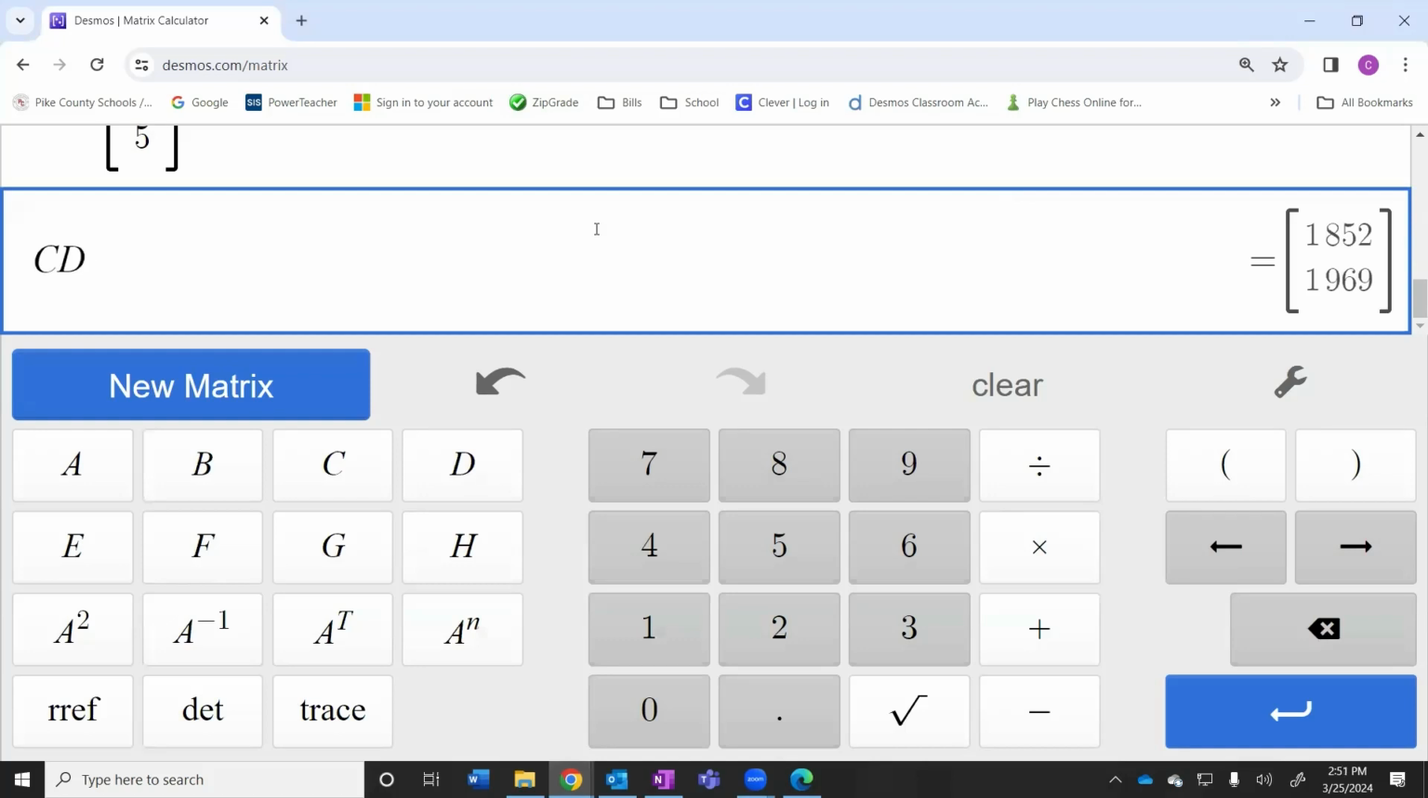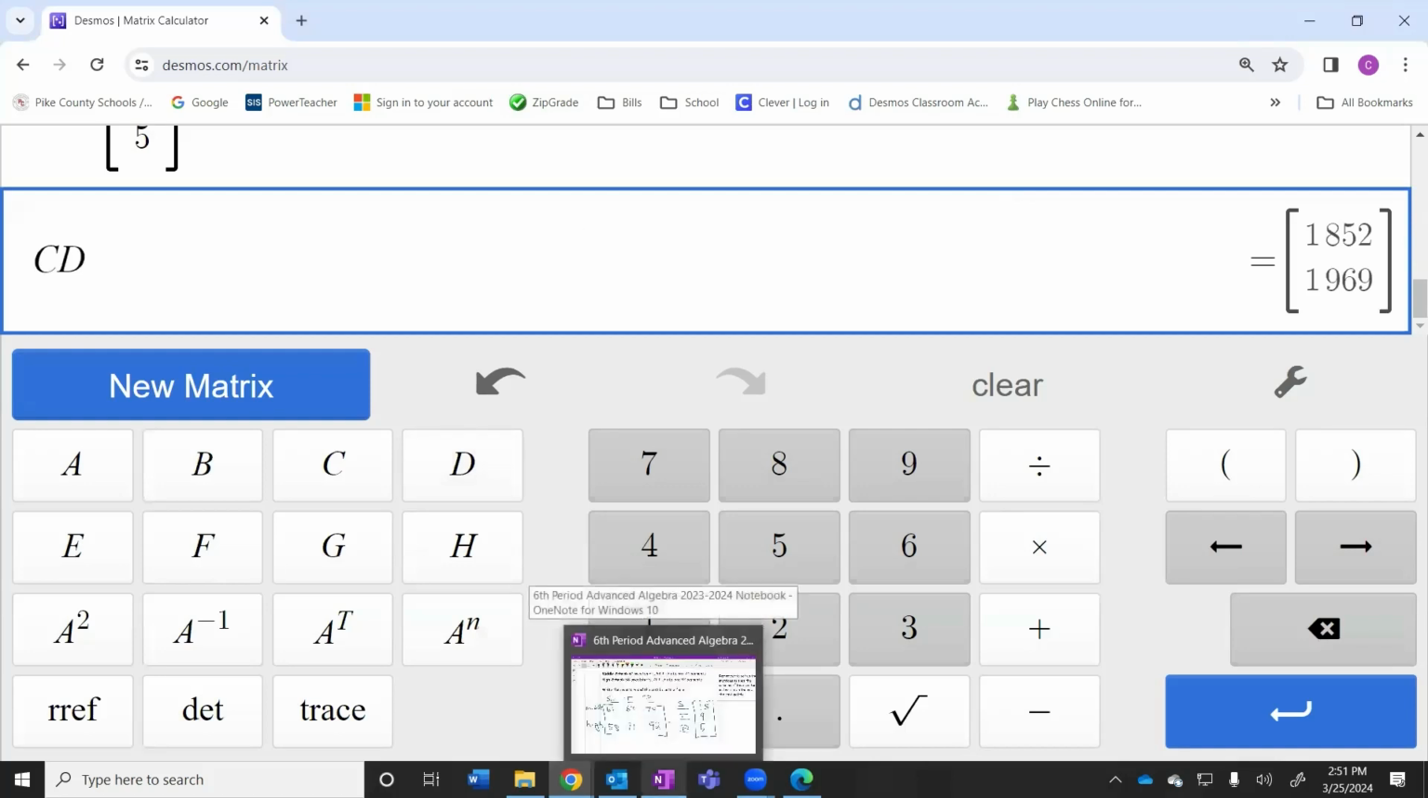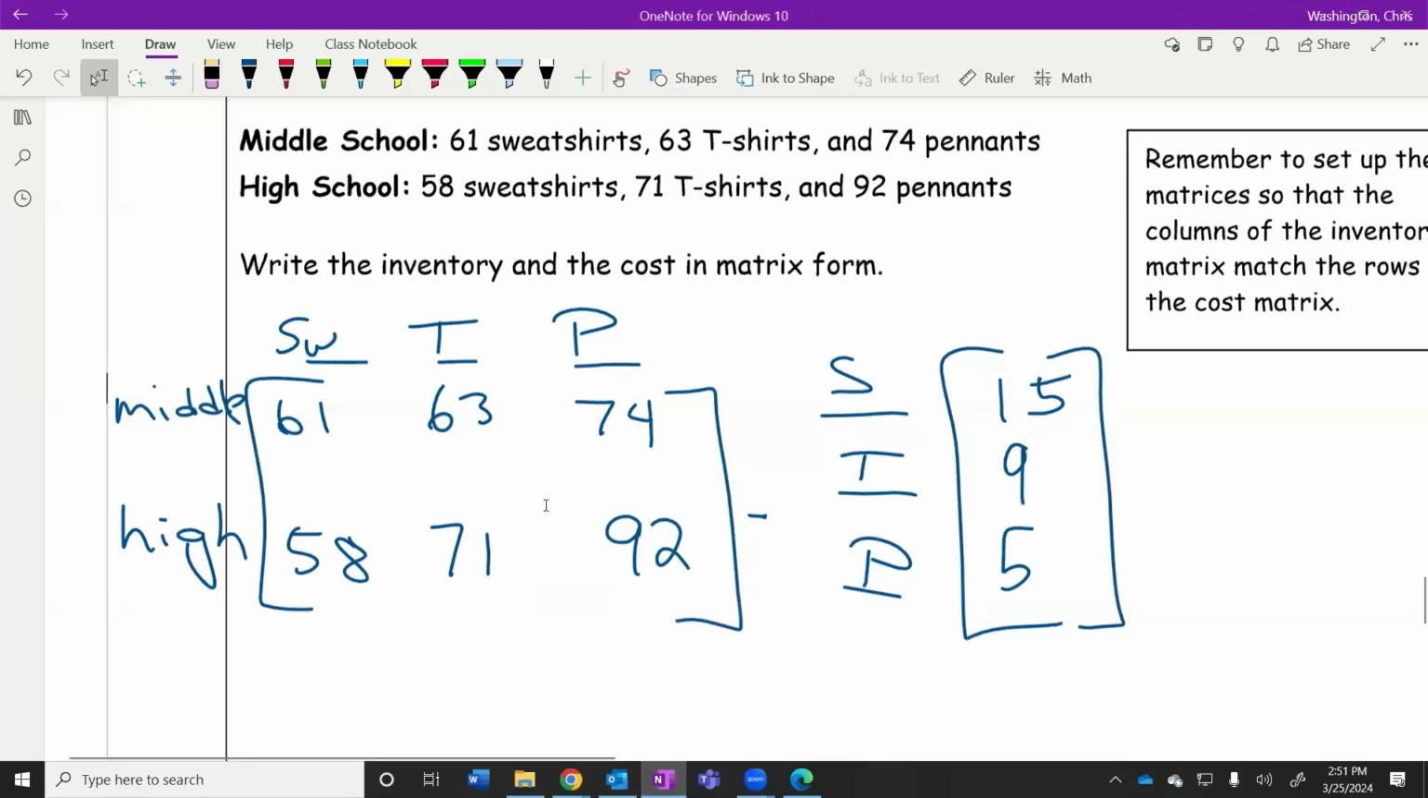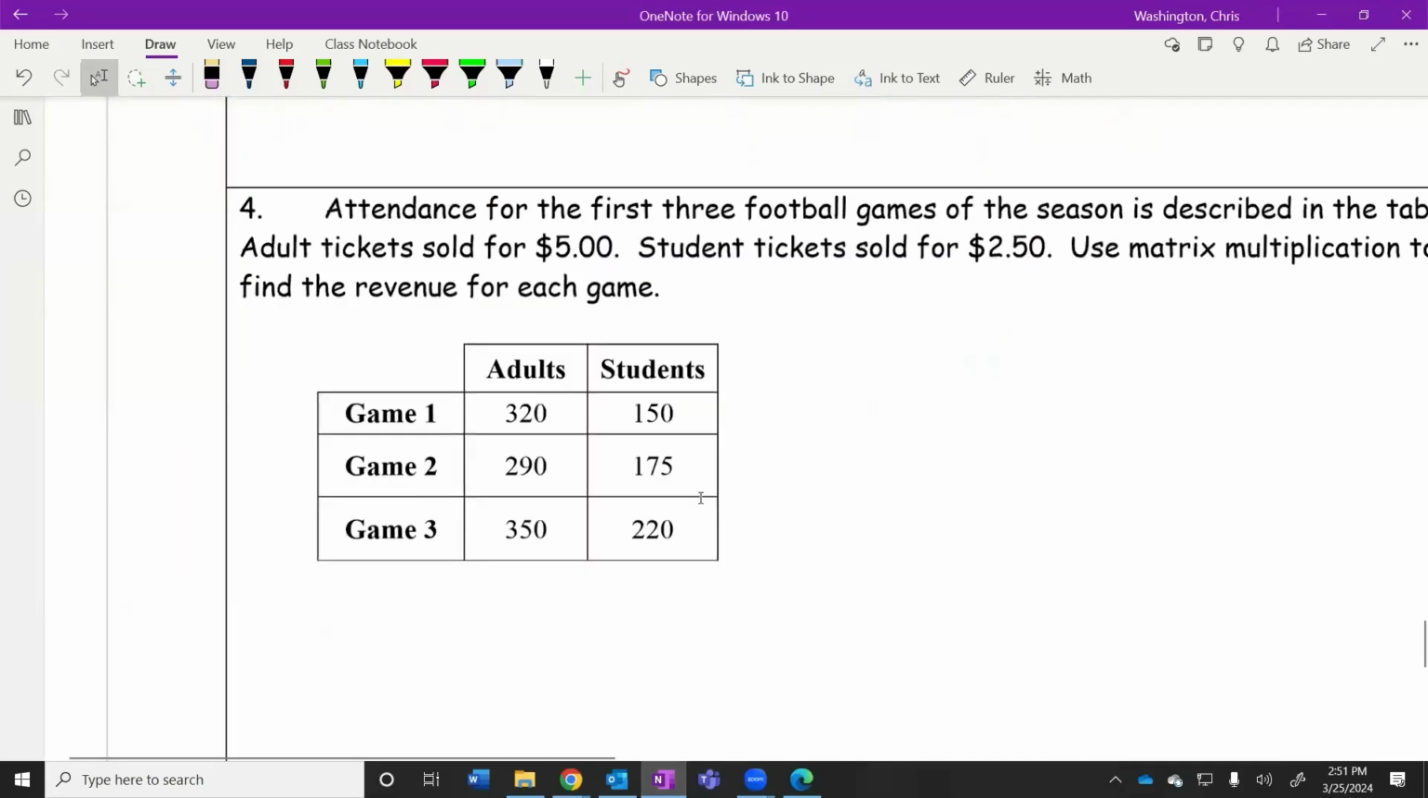We haven't sold this yet. It's still in our inventory. And then at the high school, we have $1,969 worth of stuff left in our inventory at the high school. And then the last question on there, we've kind of already answered that question before about the ticket prices.